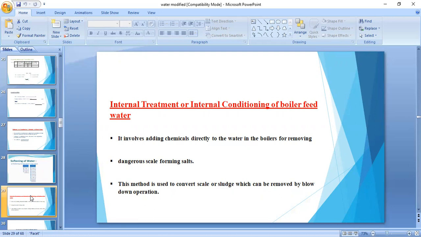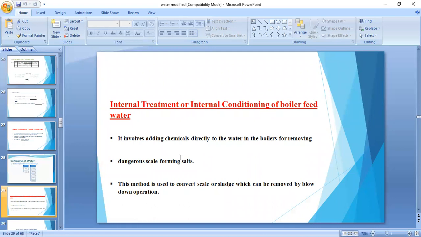Then what is the internal treatment here? Internal treatment of water is nothing but the softening of water carried out inside the boilers. For example, in boiler feed water, how can we condition that water? When we take that water into the boiler, the treatment which is carried out inside the boiler only is nothing but internal treatment or internal conditioning.